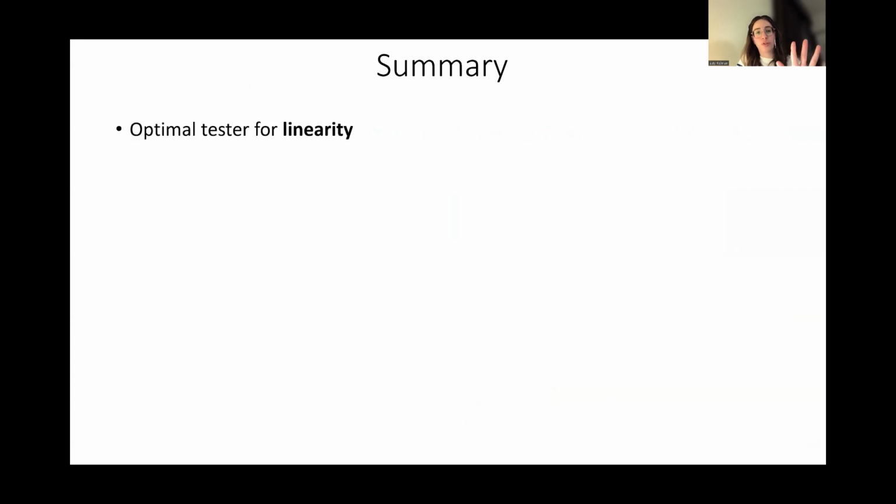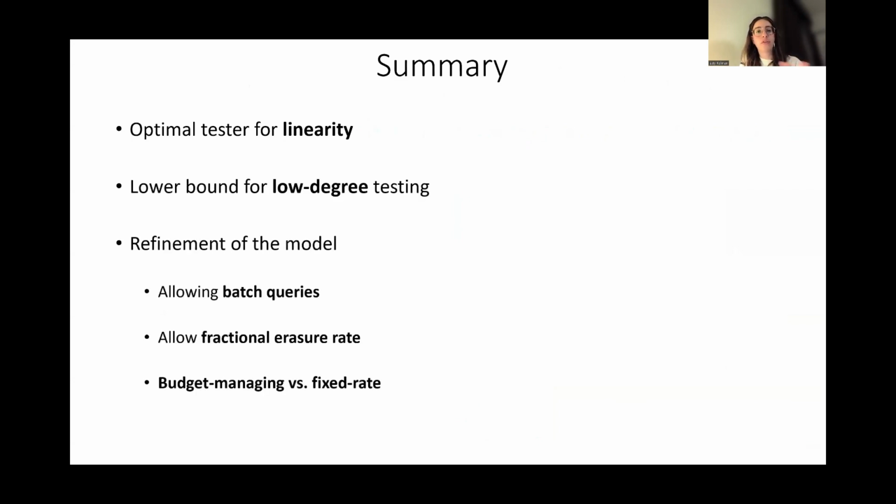Just to summarize what we saw in this talk: we had an optimal tester for linearity in the online erasure model, and a lower bound for low degree testing. Then we refined the model to allow batch queries, to use fractional erasure rate, budget managing versus fixed rate. And then we showed how to test sortedness, and we also have a tester for low degree in batch queries.